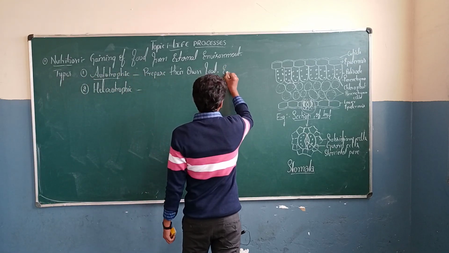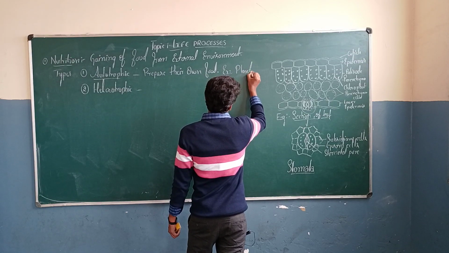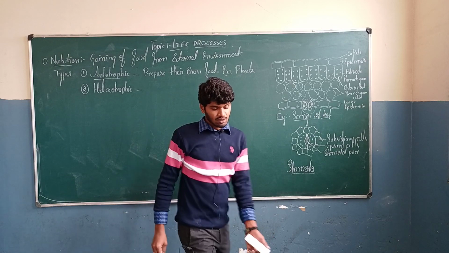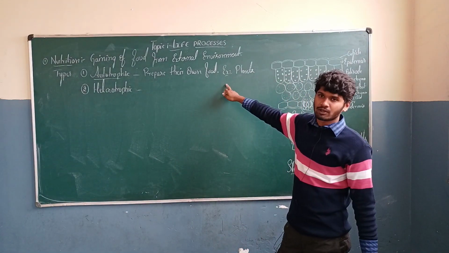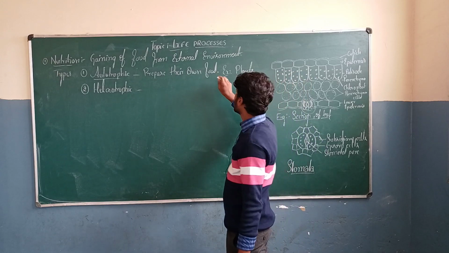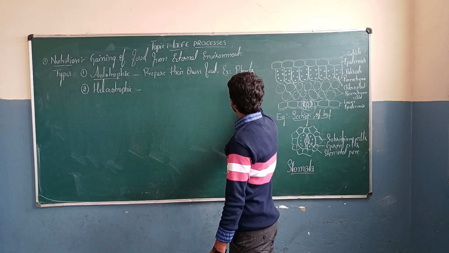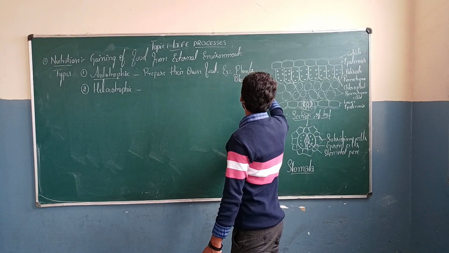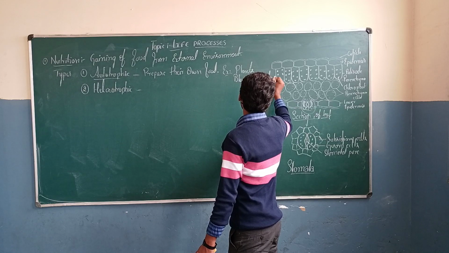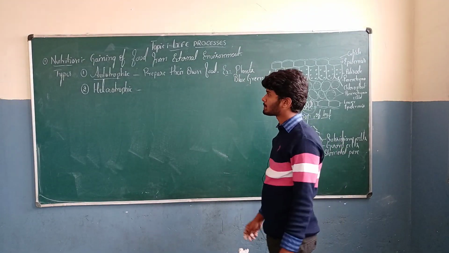All plants which contain chlorophyll come under autotrophic nutrition. Along with the plants, we can see blue-green algae. These are also autotrophic in nature.